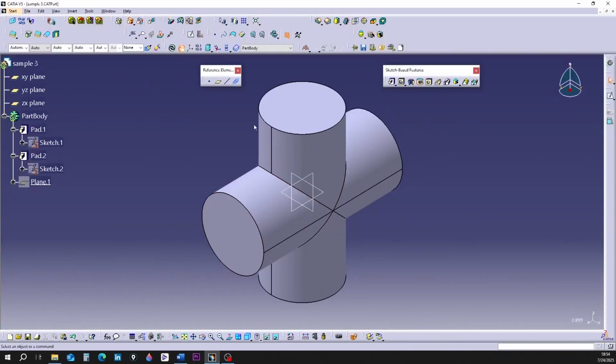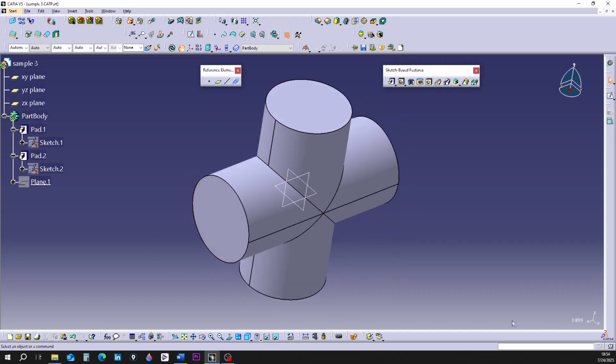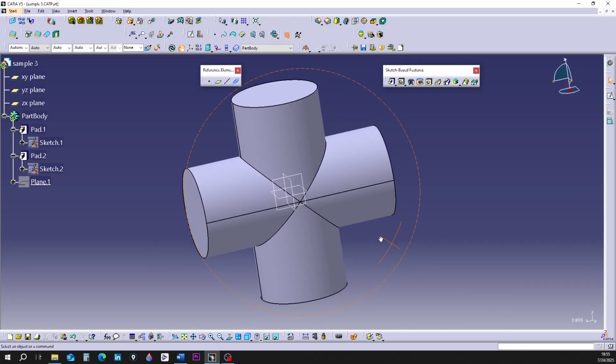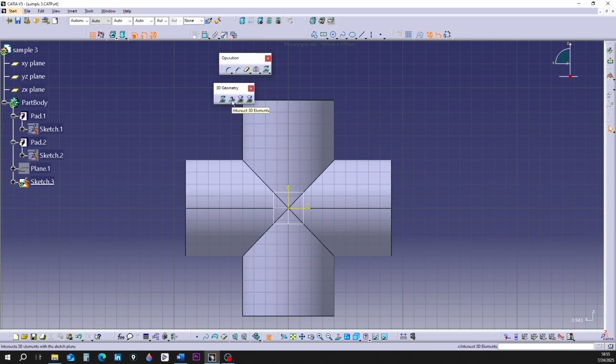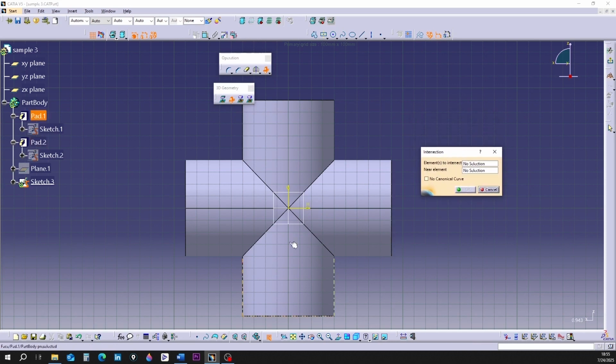Let's say we have two cylinders that intersect each other, like the shape I have shown. I want to get the intersection profile of them together with the coordinate planes. I'm selecting the XZ plane and going to the Sketcher environment. I'm clicking on the Intersect 3D Element tool. In the window that opens and in its top box, I'm selecting parts of the two cylinders.